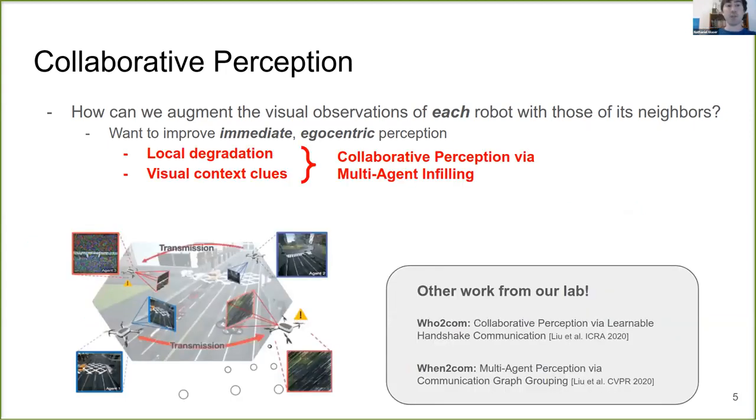And actually, we have explored the task of collaborative perception in two other works from our lab. In these works, an agent must overcome full image degradation via compressed communication with its neighbors. These works also assumed known poses and hence known warping between viewpoints. On the other hand, for our current work, an agent must overcome localized degradation. Specifically, it must use the surrounding visual context to perform warping, and it must subsequently exchange compressed visual features to overcome this degradation. We call this new task collaborative perception via multi-agent infilling.